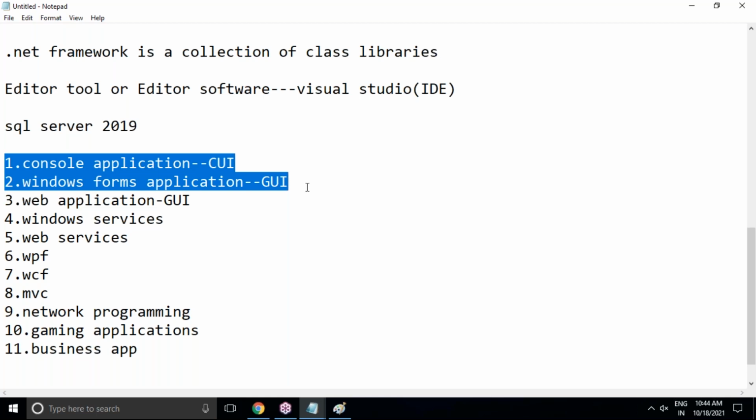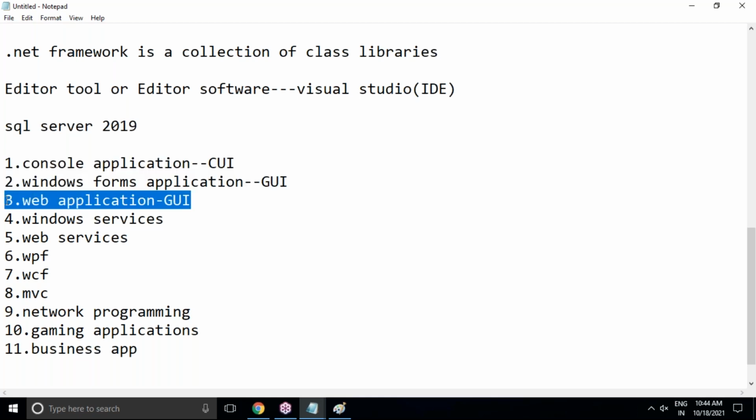Standalone or desktop application means the application is installed on that particular machine only, and it will work there. So it's not a distributed application. But a web application is completely distributed or online. We can transfer data from one location to another using a web application, especially using ASP.NET. We will cover web applications completely in the ASP.NET course.